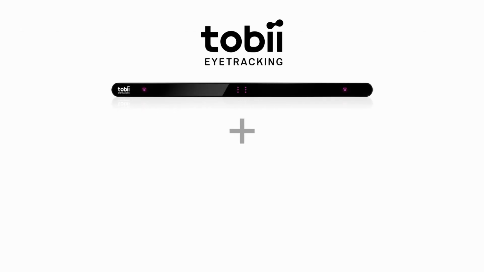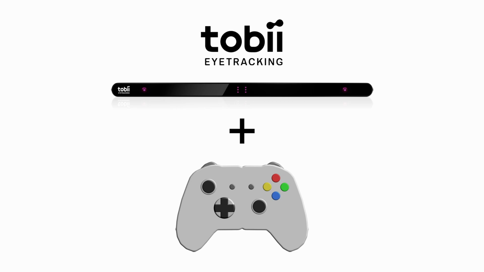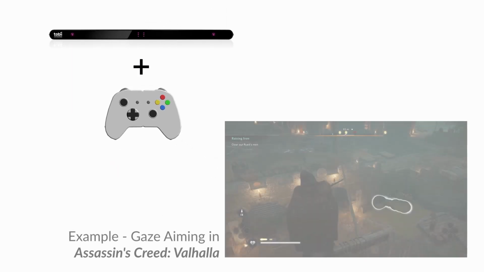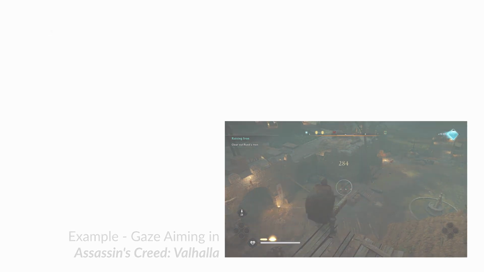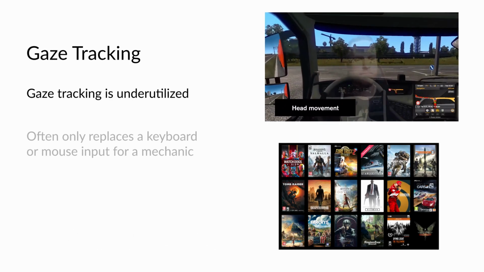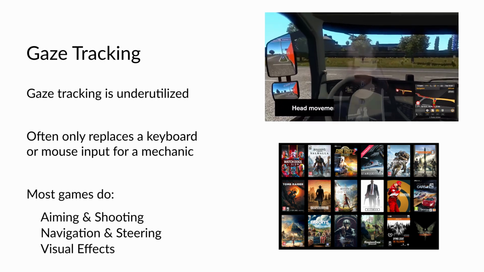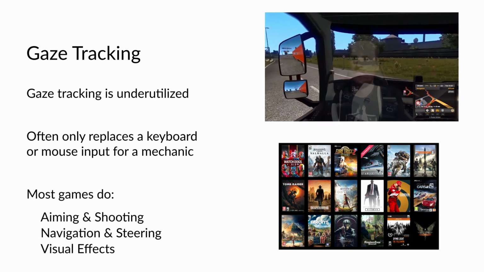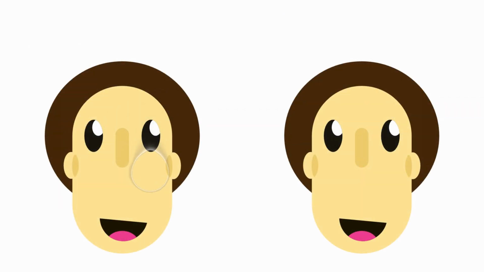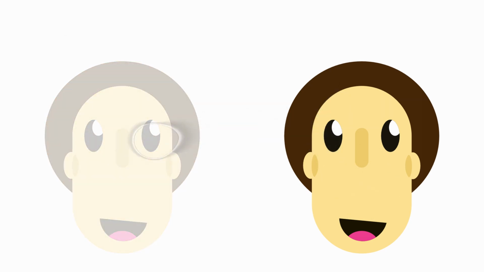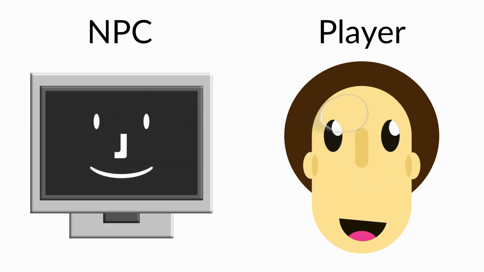The motivation for this project was to test gaze tracking mechanics in a video game and their effect on game experience. However, we did not want to utilize gaze tracking as a replacement for mouse and keyboard input only. Instead, we wanted an alternative input modality for interaction within the game. We found that only a limited body of research had been looking into using social gaze. Social gaze is based on the gaze interactions shared between people. In this project, it was simulated as a game mechanic for gaze interactions between a player and an NPC.